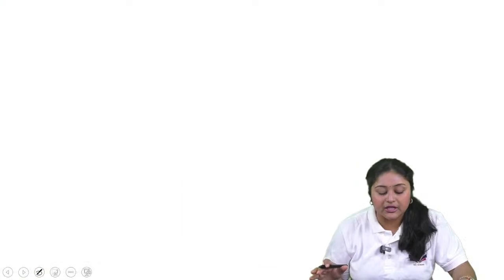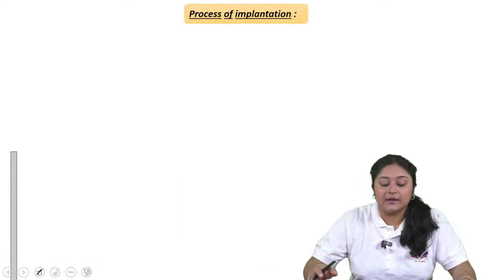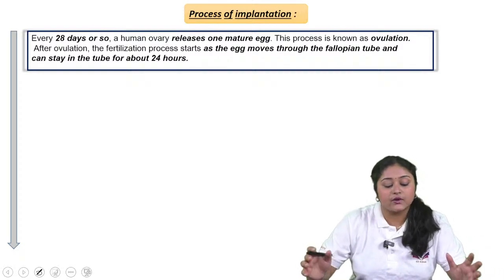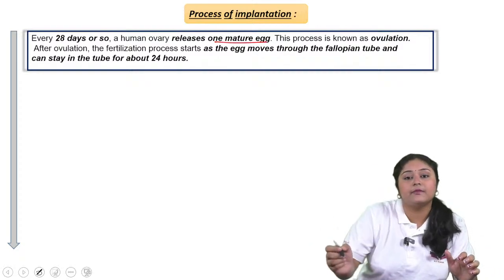Now come to the process of implantation. There are some steps. First, every 28 days the human ovary releases one mature egg.